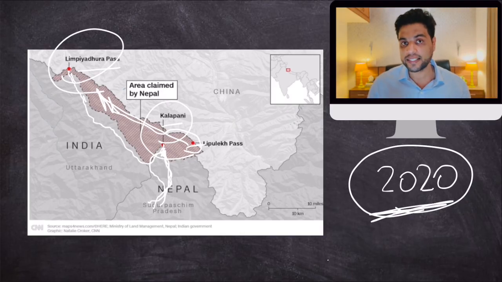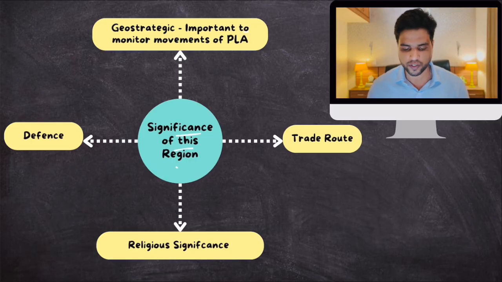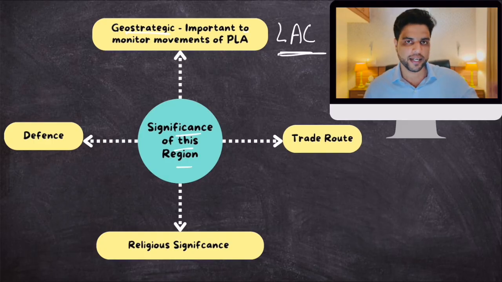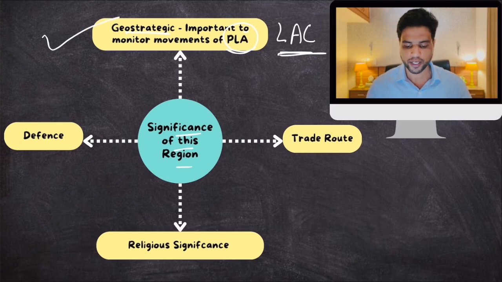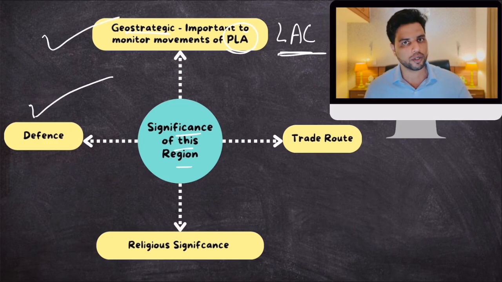Now, why is this territory significant for India? Okay, significance of this region. First of all, geostrategic, because this area lies close to the LAC, the line of actual control. And Indian troops can do proper surveillance and monitor the troop movement and infrastructure movement of the People's Liberation Army of China. So geostrategic. Defense also, it is very important.